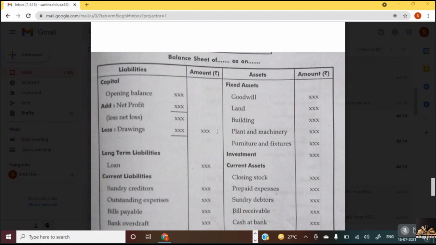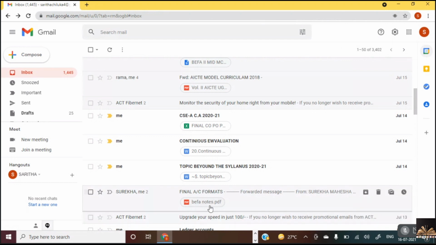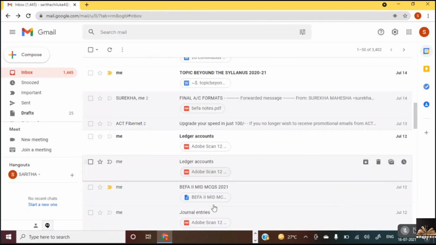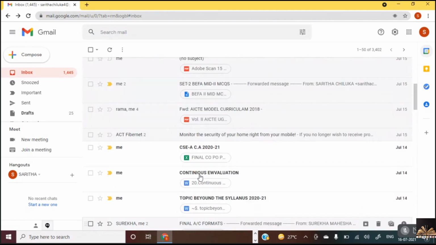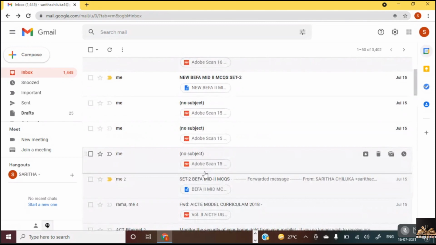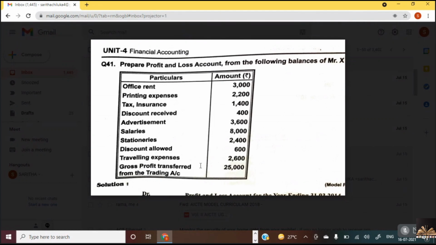Is it clear, Nana? Now you got an idea, all of you? Any doubts? Shall we start with the problems? Yes, ma'am. So first, this is the first problem. Prepare profit and loss account from the following balances. So here we have only to prepare a profit and loss account.